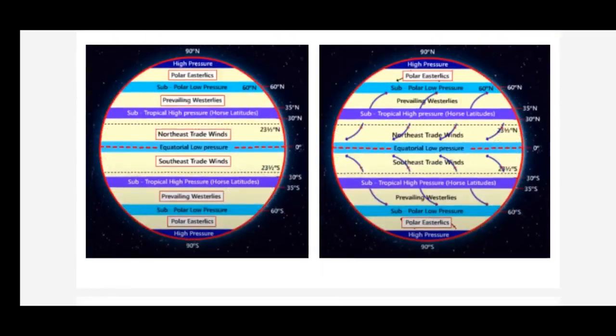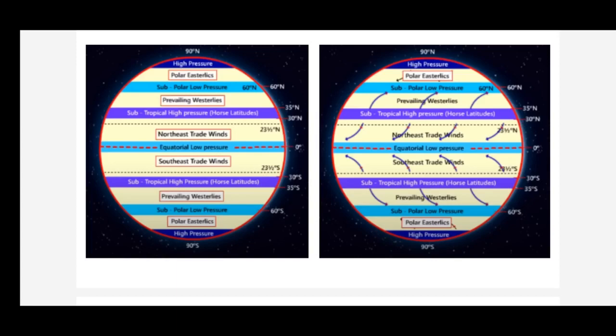Children, let's have a look at the pressure belts on the Earth's surface. There are some permanent winds that blow constantly throughout the year in a particular direction. As you all know, winds blow from the high pressure belts to low pressure belts. Here you can see in the North Polar and South Polar regions, they have high pressure. So the winds from those places always try to blow over the low pressure region of the equator. So these winds are called permanent winds.